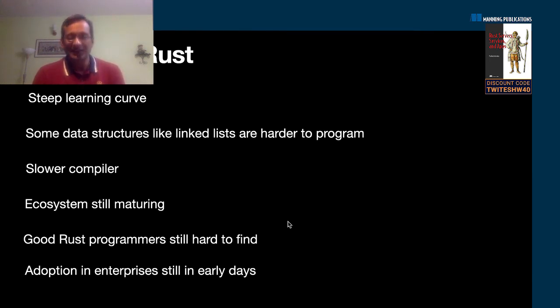So if you directly compare that with developing in Rust, you will find that Rust has a steep learning curve. I can do a lot of web programming in Ruby without understanding too much of Ruby. I can do a lot of web programming in JavaScript without understanding too much of JavaScript, because the web frameworks kind of give you specific points at which I have to write some piece of code, and it makes programming a lot easier.